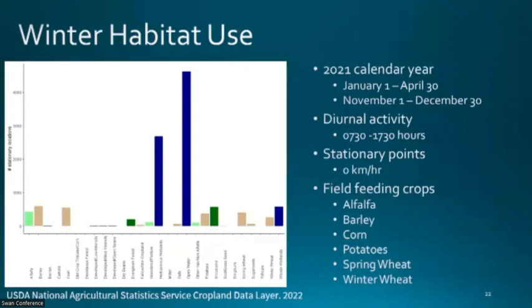The tan bars represent agricultural areas. So not only are they using wetlands during the winter, but they are in alfalfa fields. They're in barley fields, corn, potato, wheat. They have quite the repertoire. We don't know if they're eating it, but they are stationary in these fields for a significant number of observations.